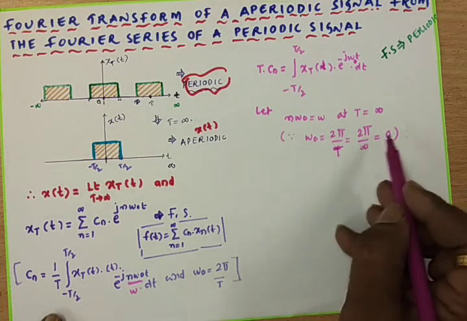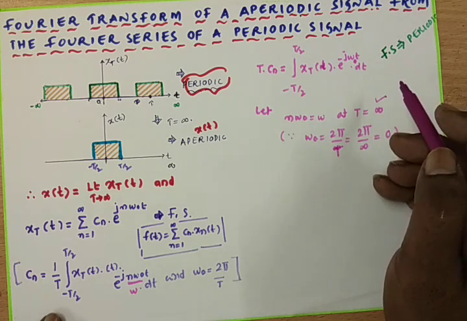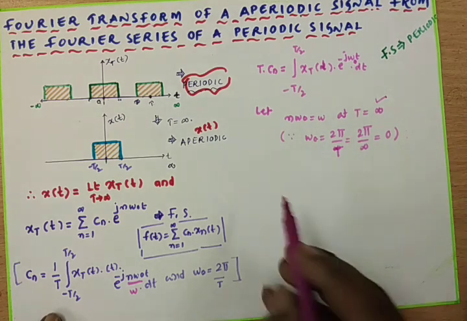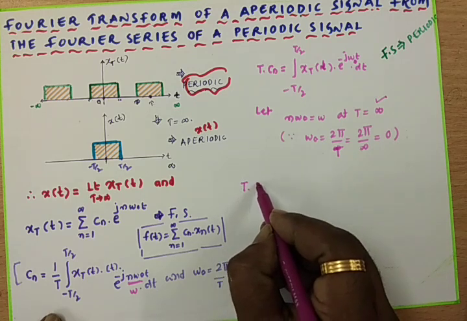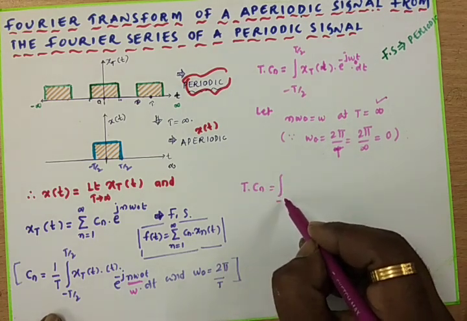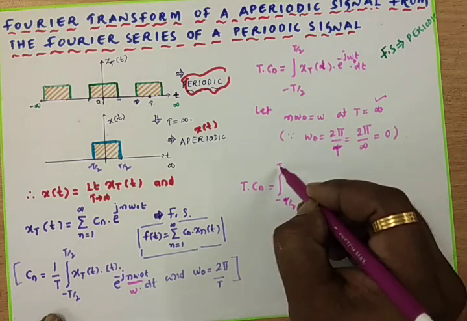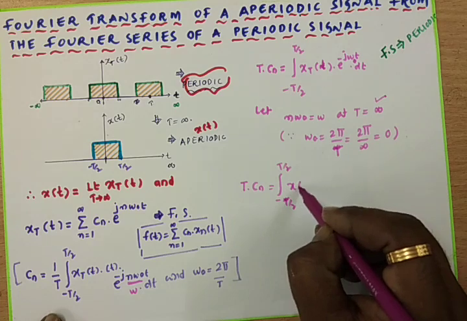Then omega naught equals 0 at T tends to infinity, and the discrete Fourier spectrum becomes T into Cn equals the integral from minus T by 2 to plus T by 2 of x of t.